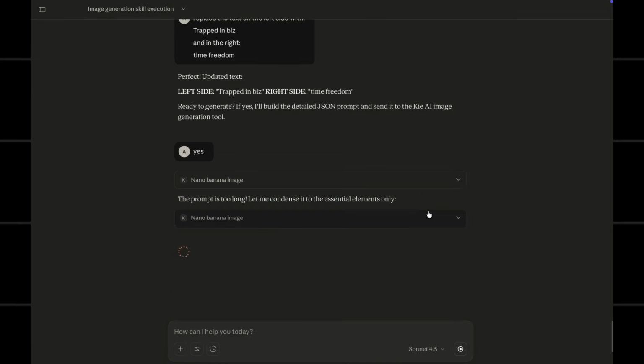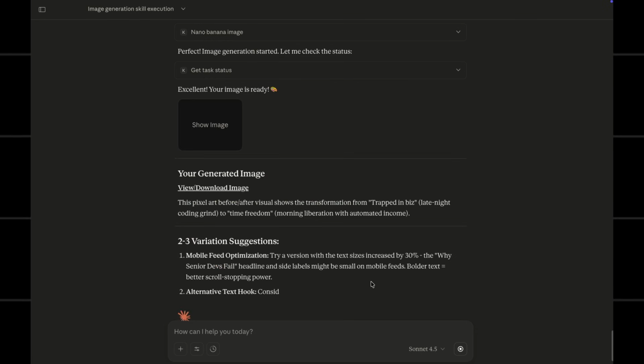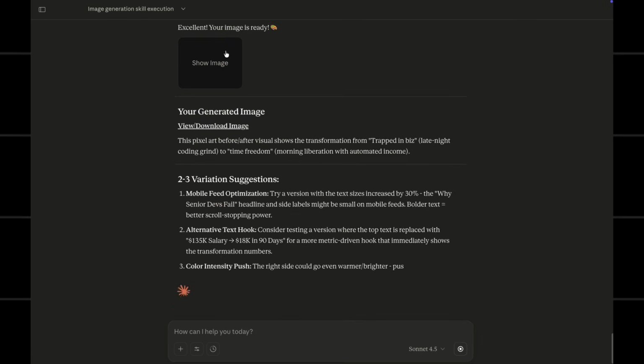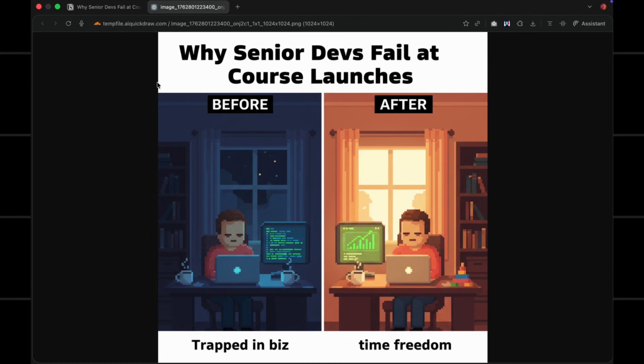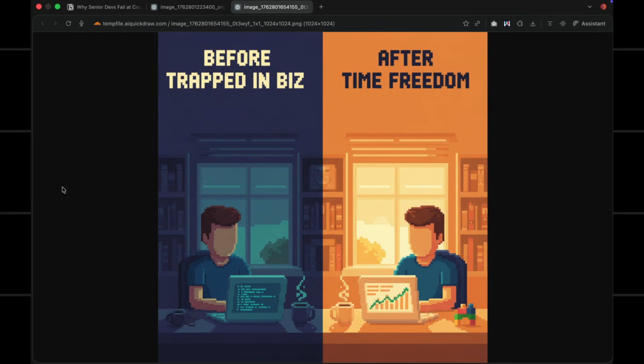All right, now it made an image prompt and it's sent it over to Kie AI. And it's going to ask to check the image status, but you should wait 30 seconds to a minute for the image to actually finish. And boom, we just generated an image through Claude. And the best thing about doing it through Claude like this is I can just suggest some changes here. So I'm going to tell it to remove the white background and the header. And it honestly looks pretty good. Sometimes the text might get a bit messed up though, so if this happens, just finish it off in Canva.